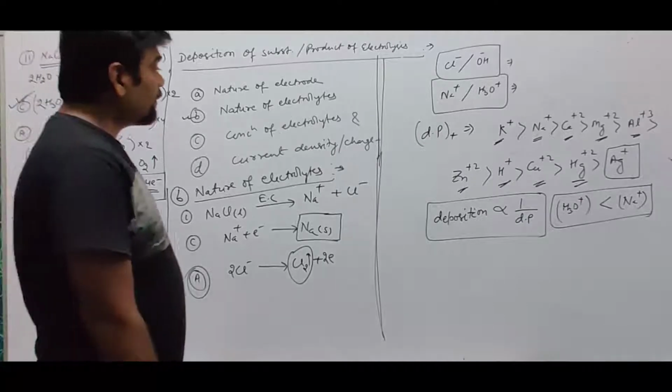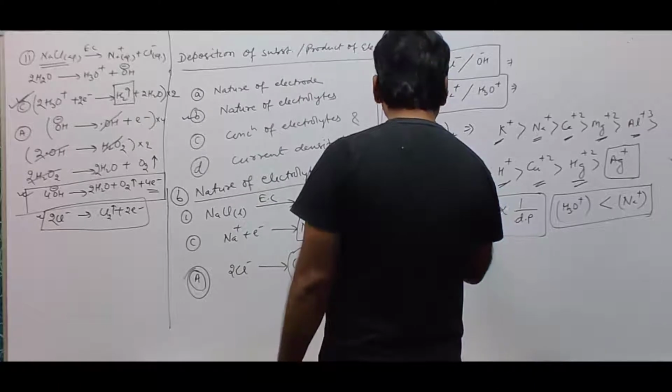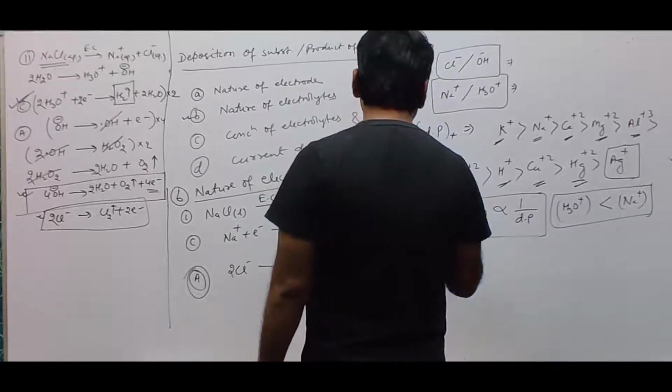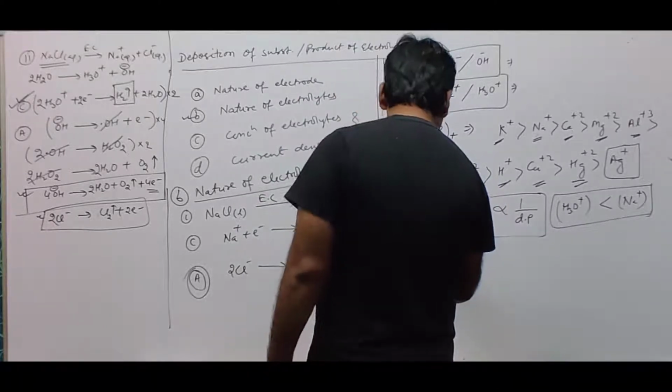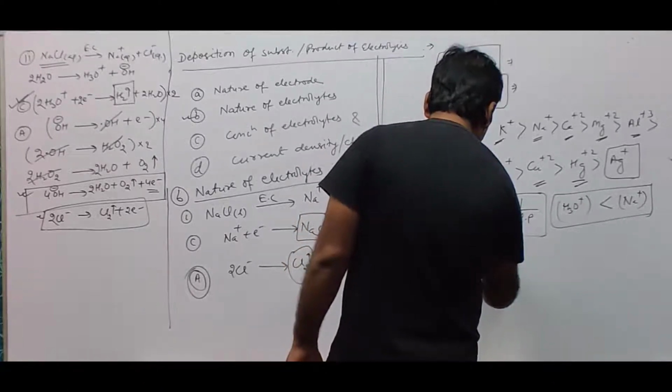If you take anode, anion, at anode what will happen? See, as anions we have Cl- and OH-. So the discharge potential value of anions is in this order.